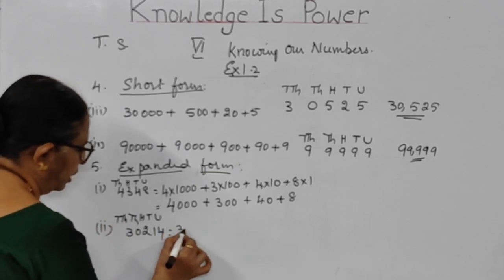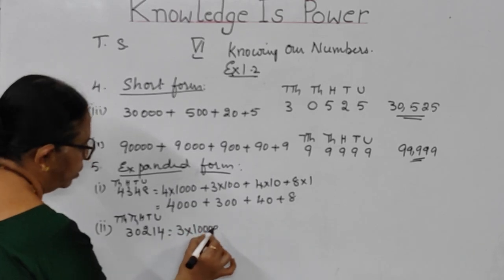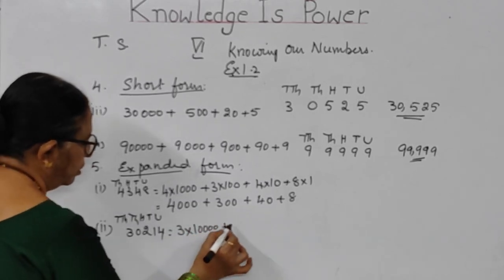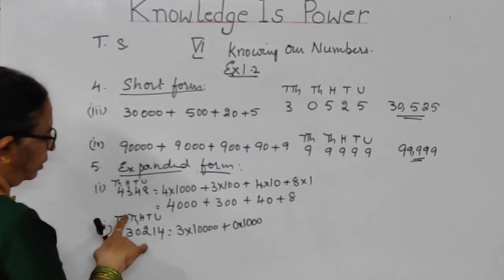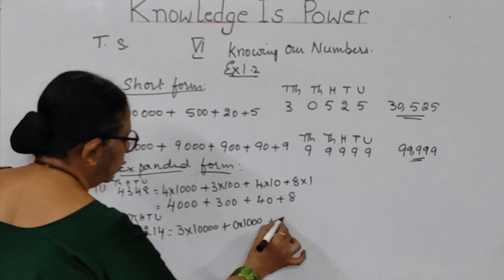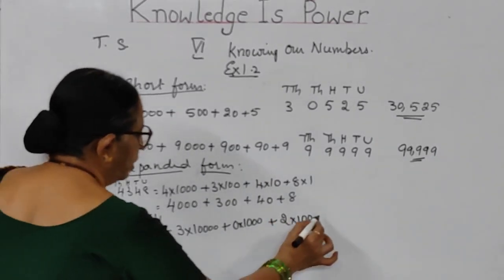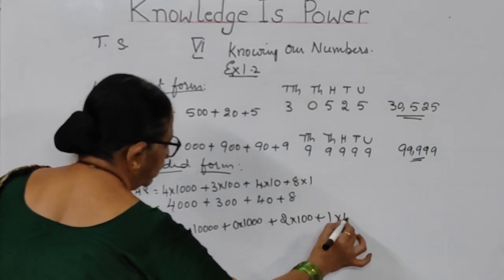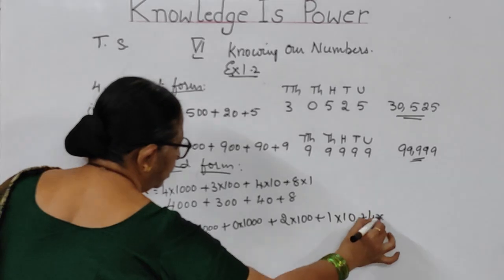So, 3 should be taken in 10,000, plus 0 in 1,000. Plus 2 in hundreds place, 2 into 100. Plus 1 in tens place, and 4 in ones place.